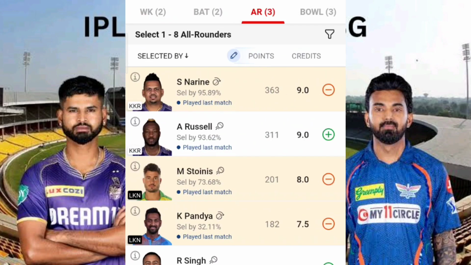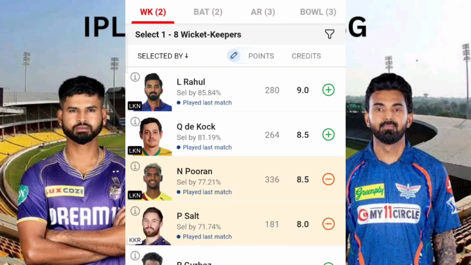Here, first and foremost, I'm just considering situations favoring KKR. Not only KKR, any team that wins the toss here, I hope they'll go for batting only, because it's a very good batting pitch, and of course it is defendable. In this ground it is defendable, especially with respect to the batting lineups of both KKR as well as Lucknow Super Giants.